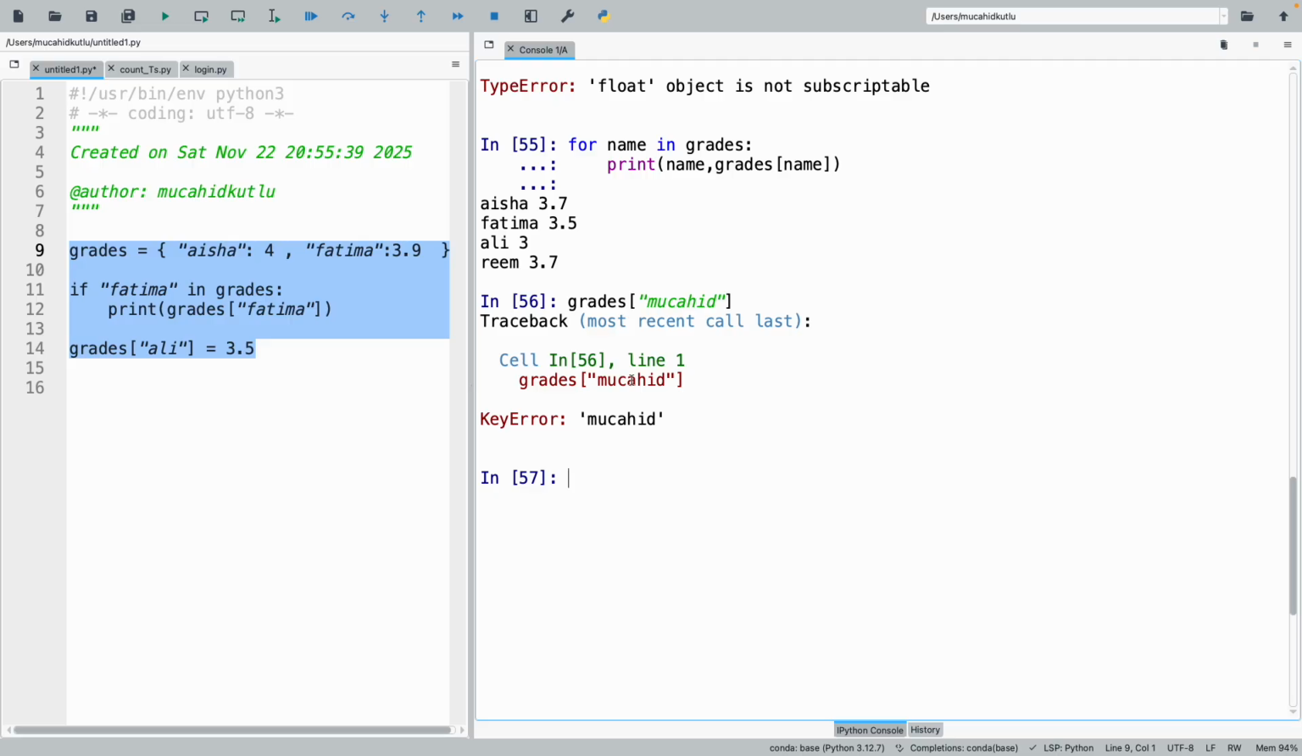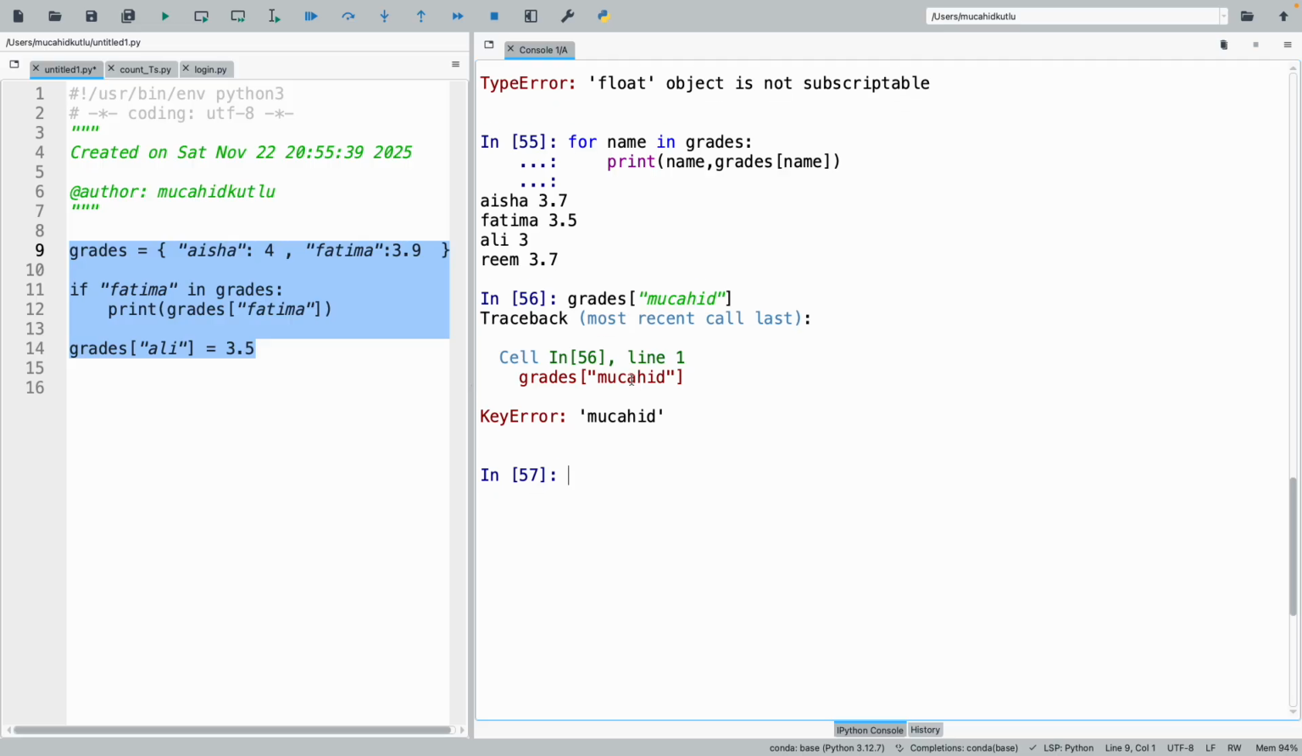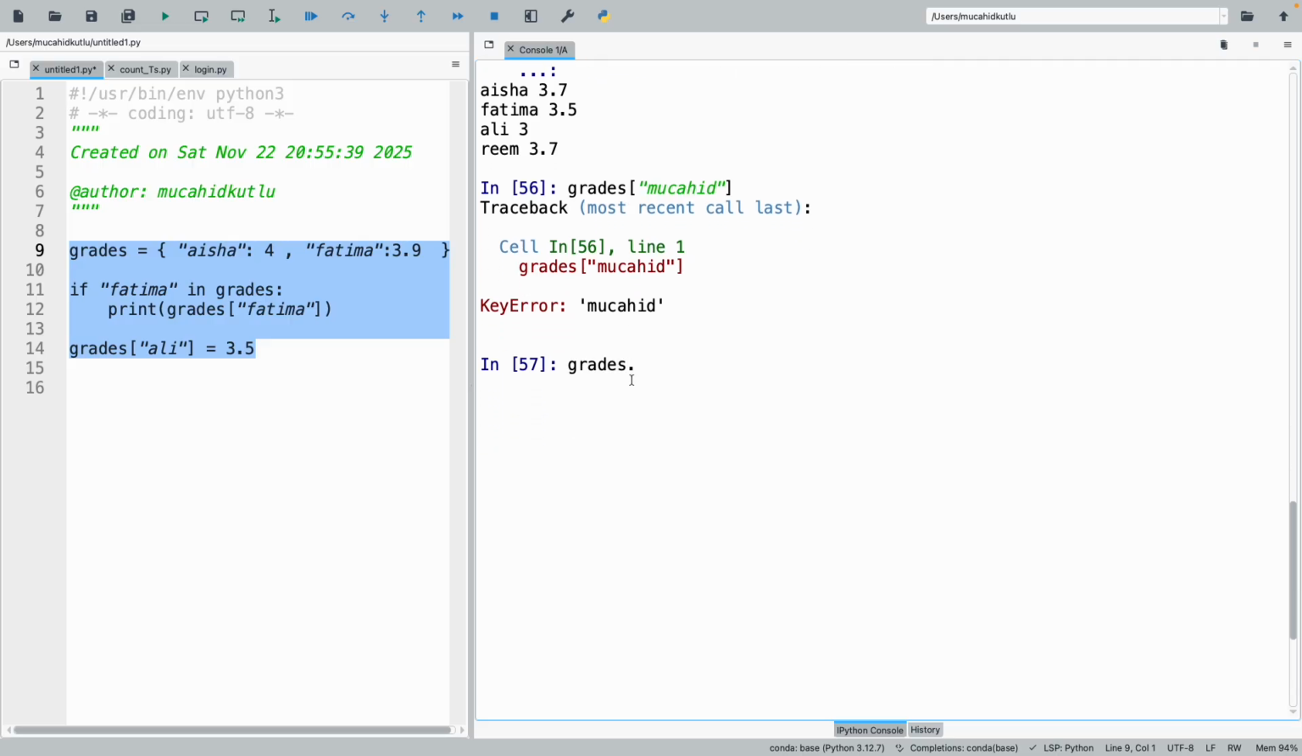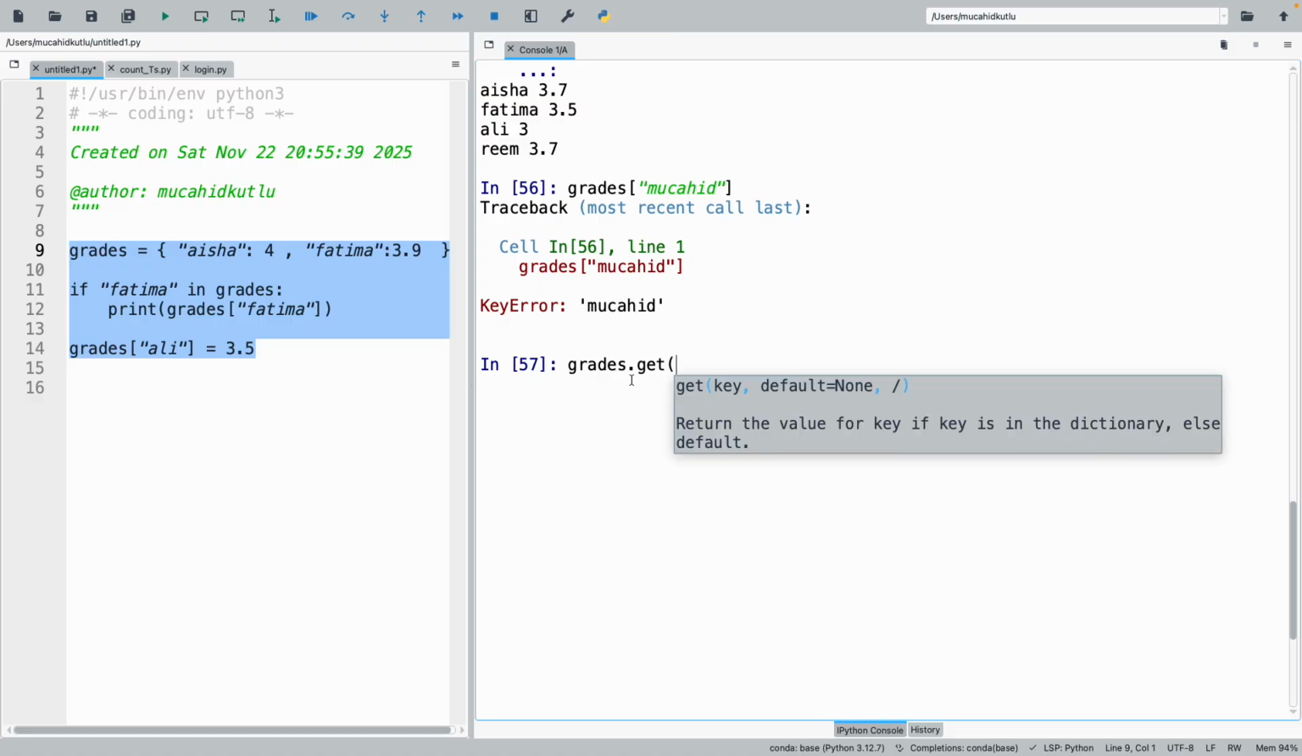So either I will check, okay, is Mujahid there or not? But again, every time I do it, should I check if he is there? That would unnecessarily complicate my code, because every time it checks and then I need to use an if statement. I don't want that. So what I can do instead is use this get function. I would like to get the score for Mujahid, okay?